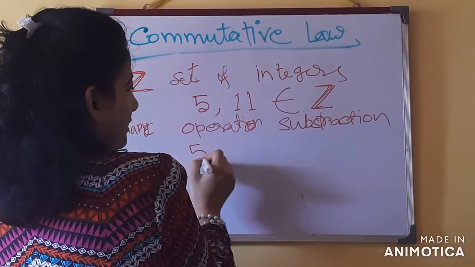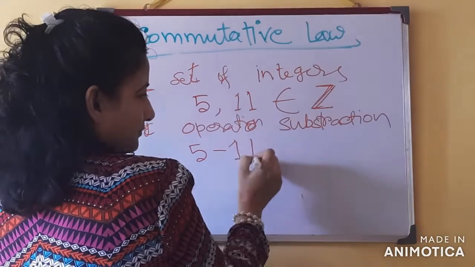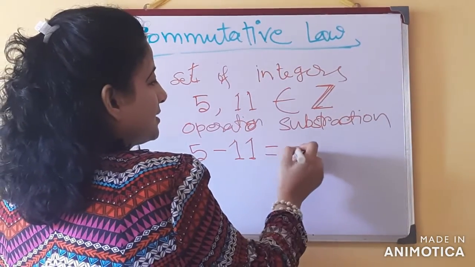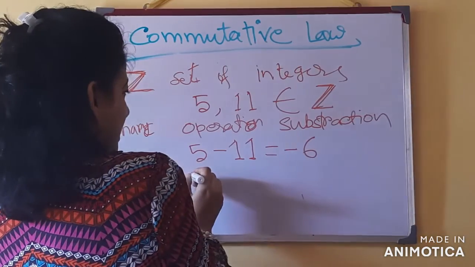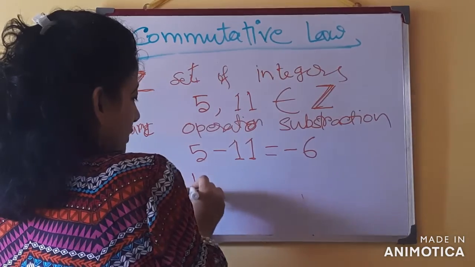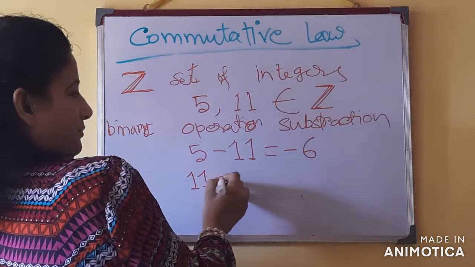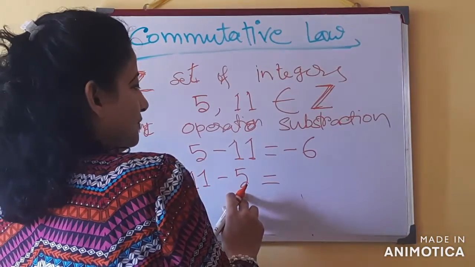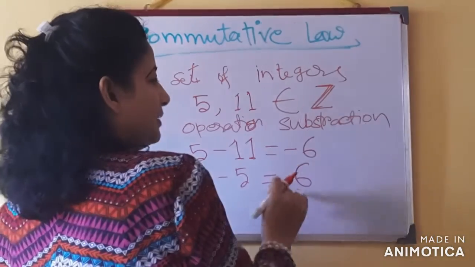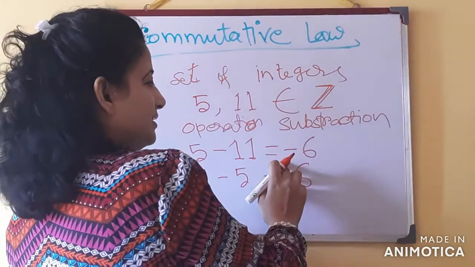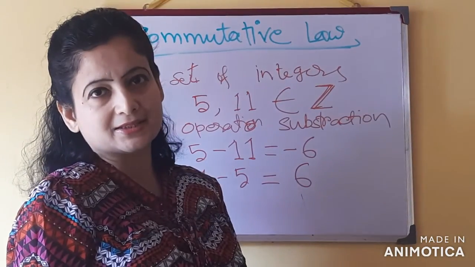Now see, 5 minus 11 gives minus 6. Now I am changing the position of the elements. So it will be 11 minus 5 is equal to 6, but it is positive. So this is minus 6, this is plus 6.